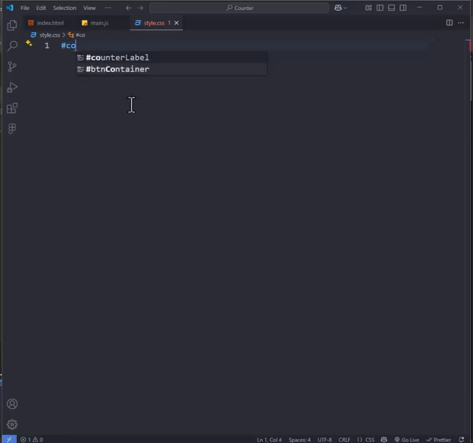We'll center align our button container so it's in the middle of the window. Okay, that is everything we need with our HTML file.